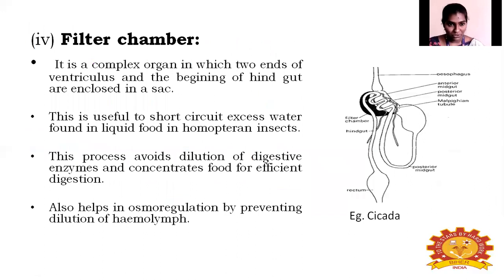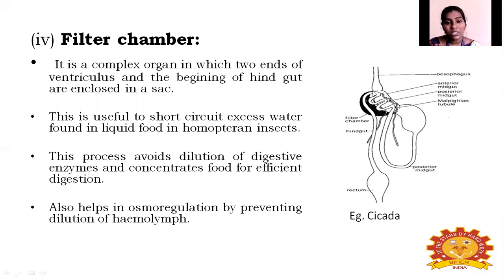Next, it is the filter chamber. I told you the filter chamber is a complex organ present behind the midgut, near the hindgut. It just looks like a sac. Here you can see this black color sac. This sac-like structure is the filter chamber. So what is the use of the filter chamber in the digestive system? It is useful to short circuit the excess water found especially in sap feeders or liquid food eaters like homopteran insects. The bugs normally suck the juice from the plant. So it helps to short circuit the excess water present in the insect body.